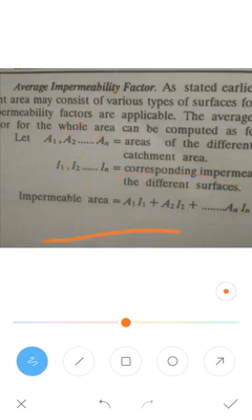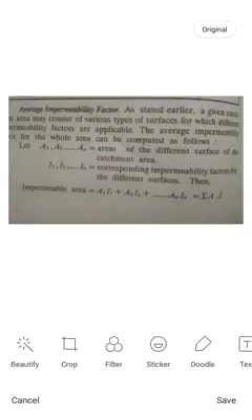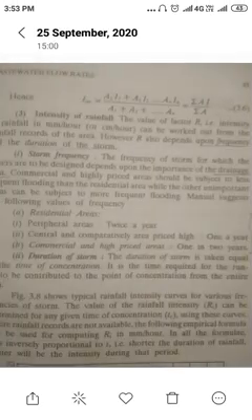Now we need to calculate the average impermeability factor. So far that is only the impermeable area. How do we calculate the average impermeability factor? That is given by this formula.